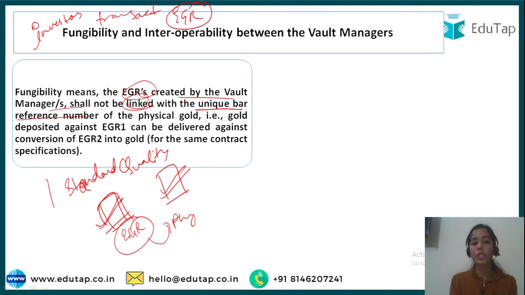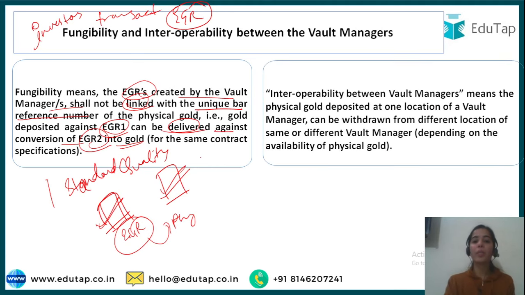So the gold deposited against EGR 1 can be delivered against conversion of EGR 2 into gold. What I have deposited doesn't matter. I can give my EGR and get the physical gold. It doesn't matter which gold I am getting, maybe the gold that the other person has given. Because the standard quality is there, that is the fungibility.